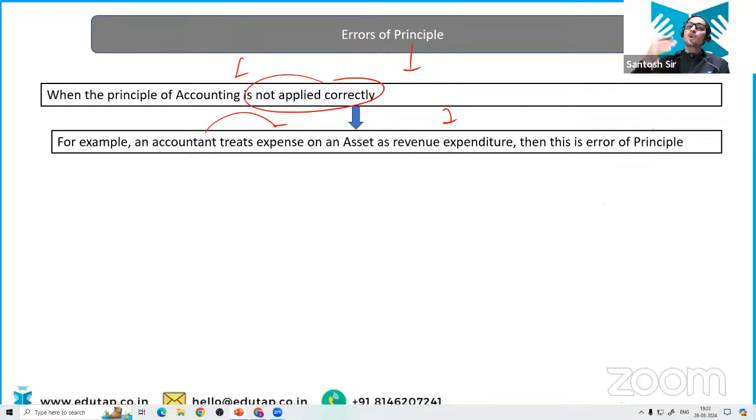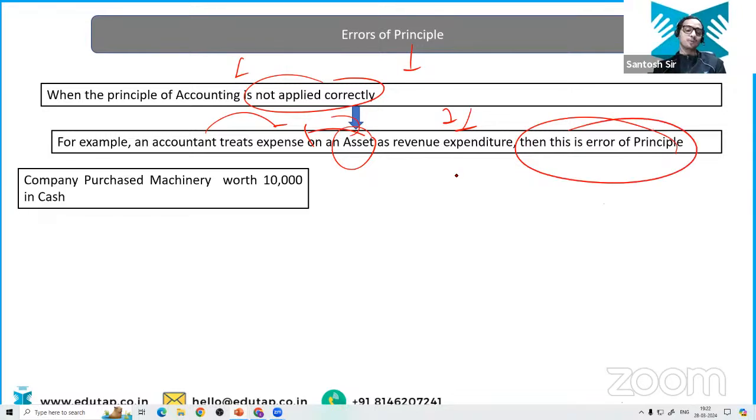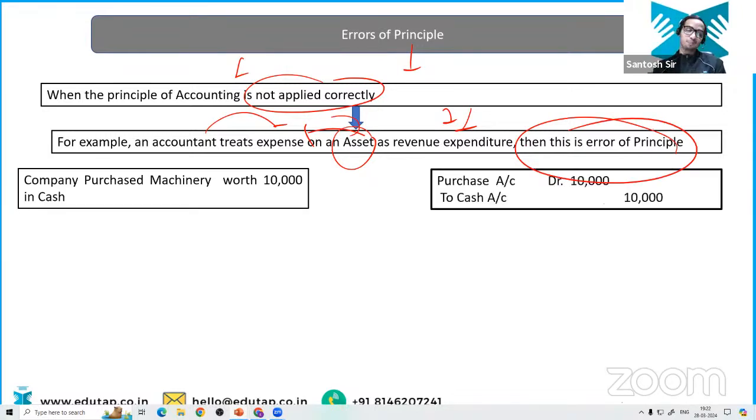Expenditure which is non-repetitive in nature is considered capital expenditure, and expenditure which is repetitive in nature is called revenue expenditure. So the company is purchasing an asset and he is treating it as a revenue expenditure. So he has applied the wrong principle. So this is an error of principle.